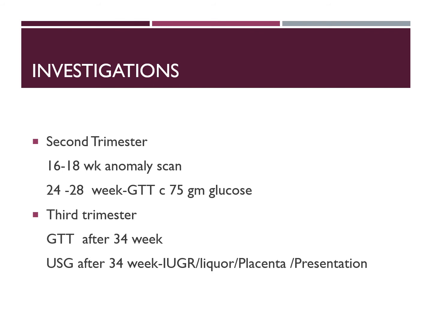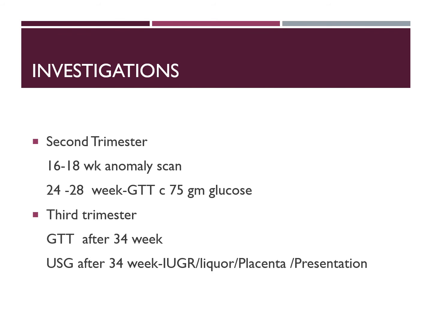Normally, the fasting blood sugar should be less than 92, the 1 hour value less than 180, and the 2 hour value less than 153. If any of the values is greater than the mentioned value, then we can say she has gestational diabetes.